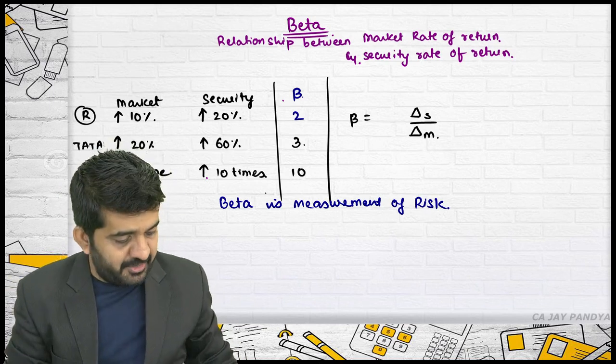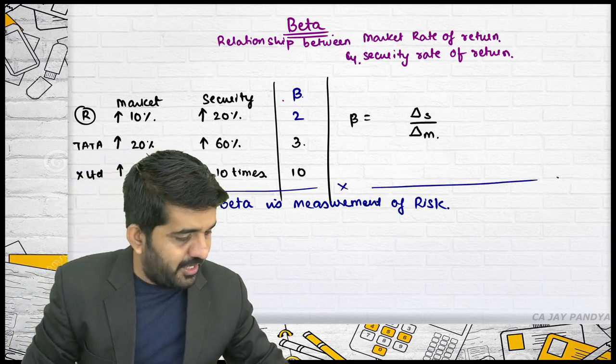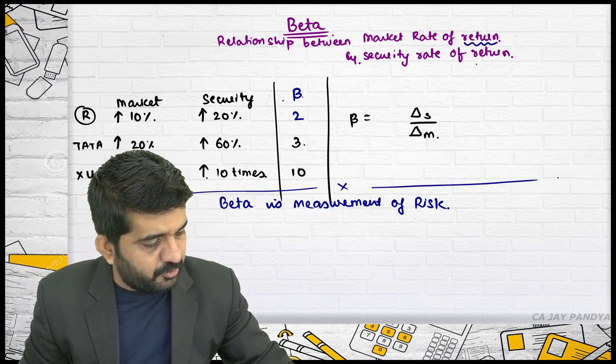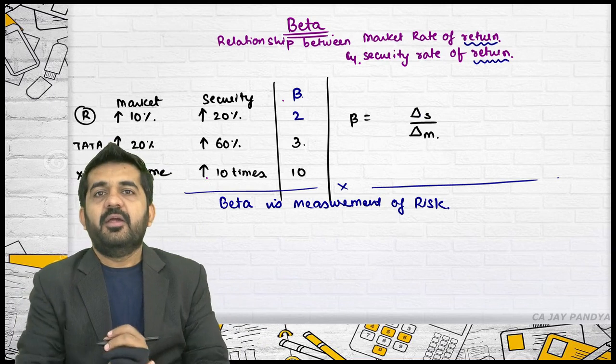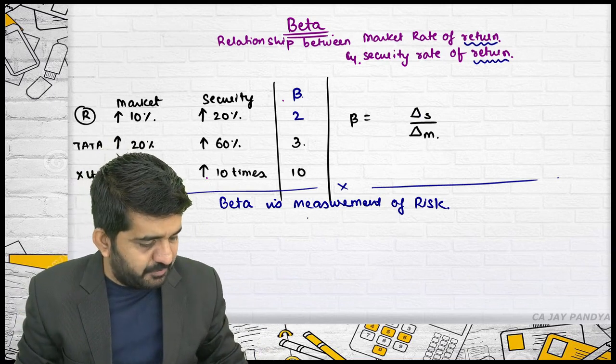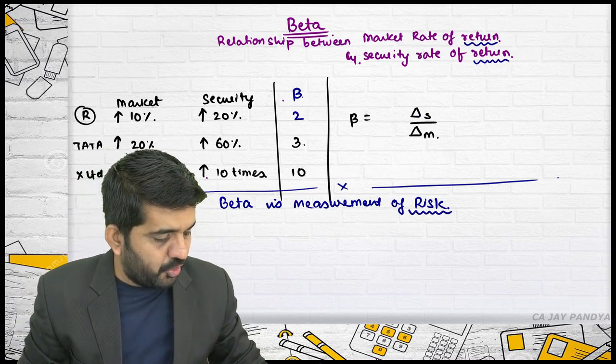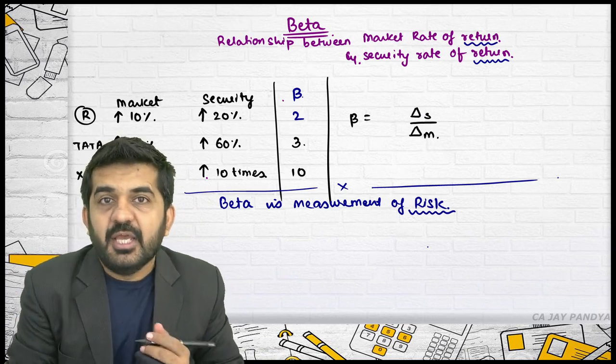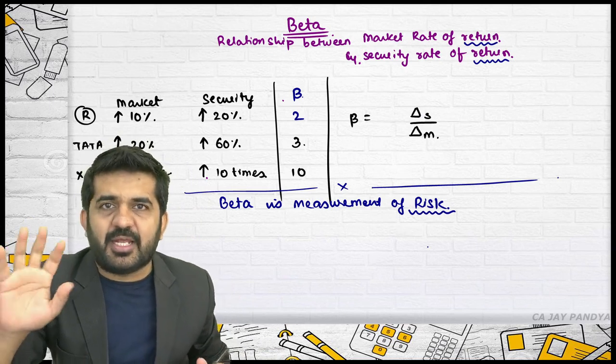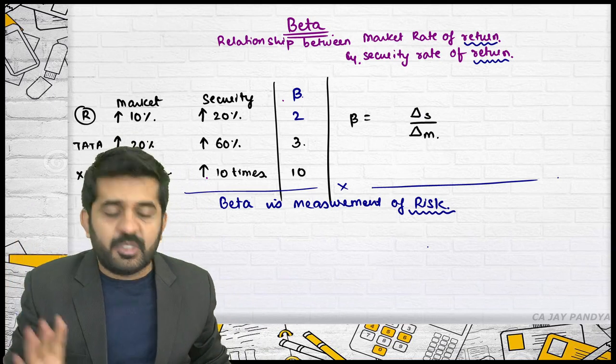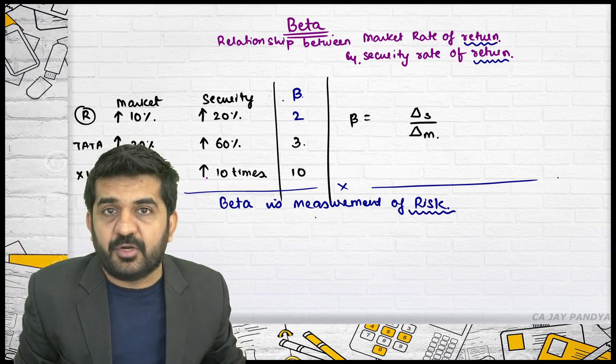Try to understand, when I am explaining, I am writing everything about return. And one fine point, I am saying it is a measurement of risk. It is actually a measurement of systematic risk, but I'll explain that afterwards. Right now understand, beta is a measurement of risk.